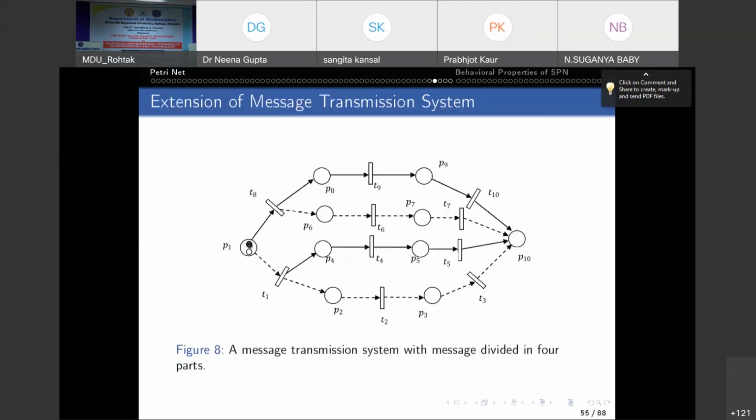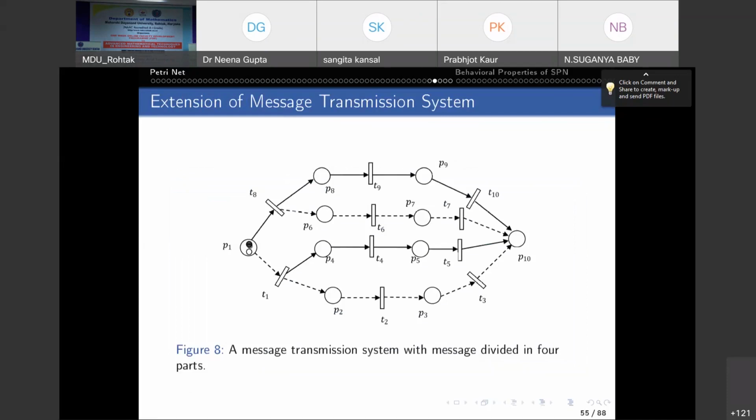See the second situation. Here is a message transmission system with the message divided into four parts. Here we can extend the previous model.